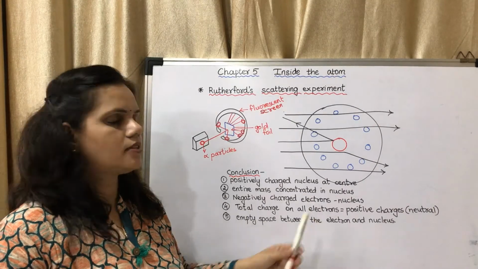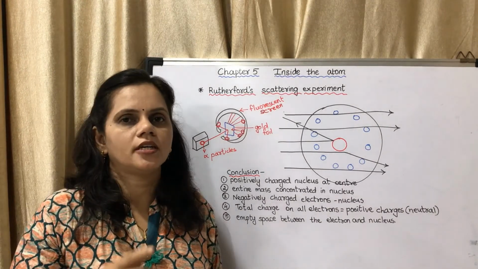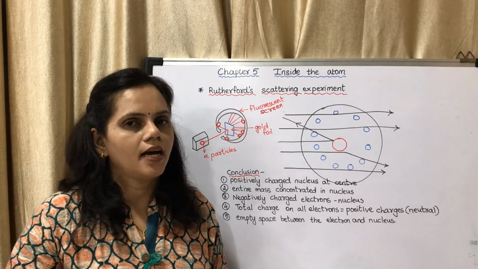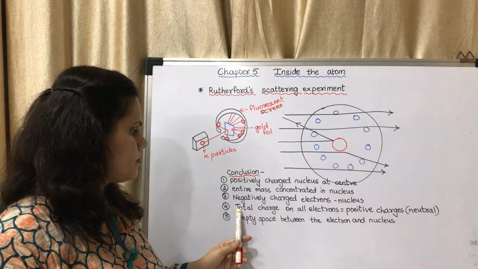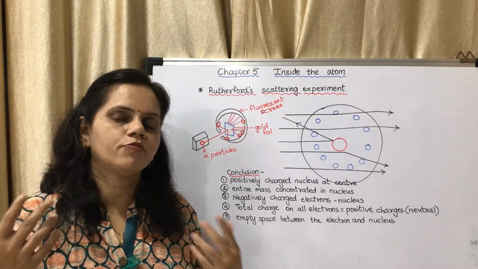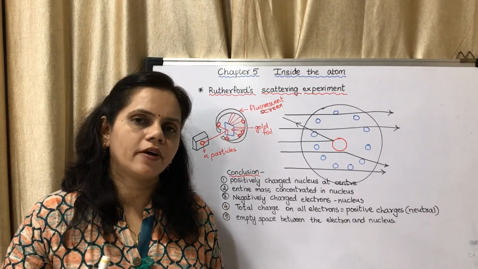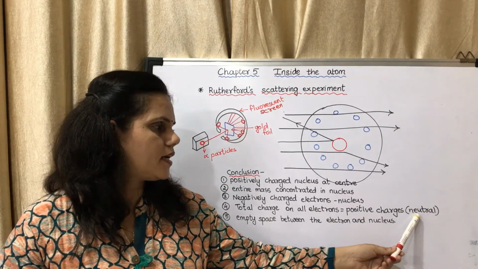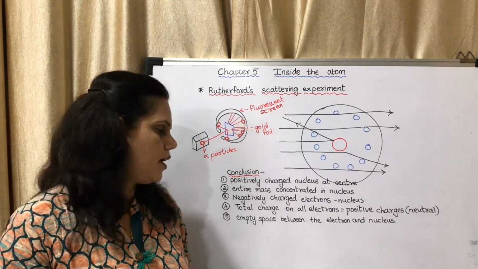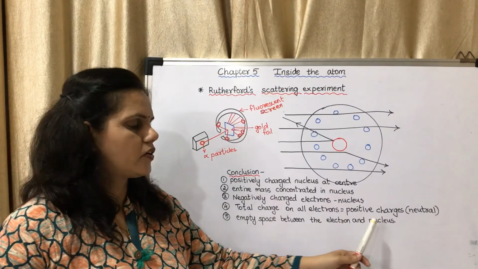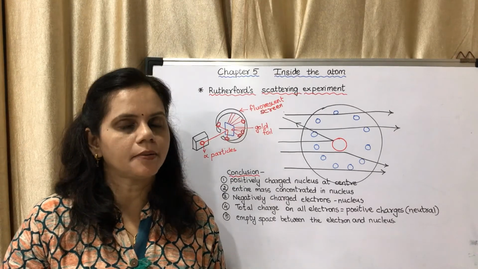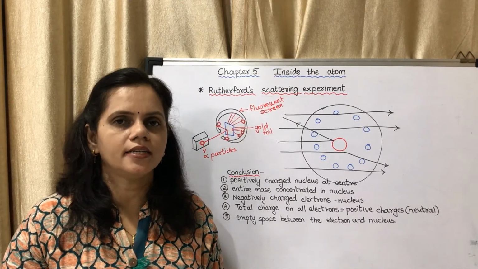Negatively charged electrons are revolving around the nucleus. He told that negatively charged electrons are placed around the nucleus. Total charge on electrons is equal to positive charges. The number of positive charges is equal to the number of negative charges. So the atom is electrically neutral. Empty space between the electron and the nucleus. There is a large amount of empty space in an atom between the electron and the nucleus.